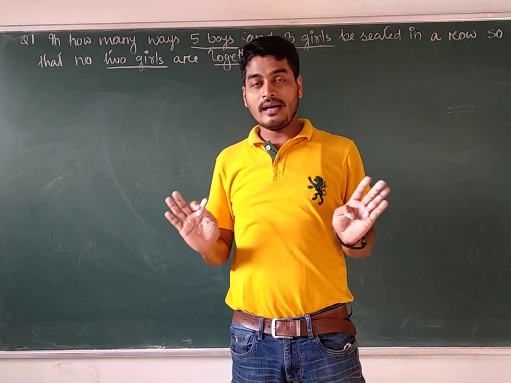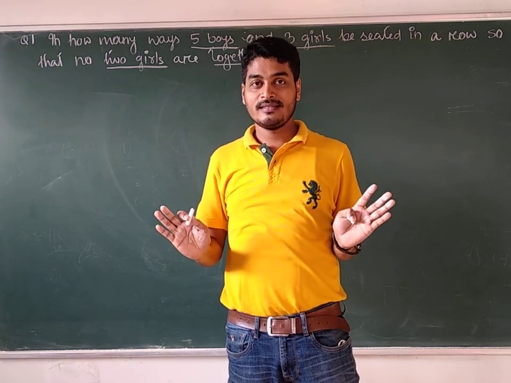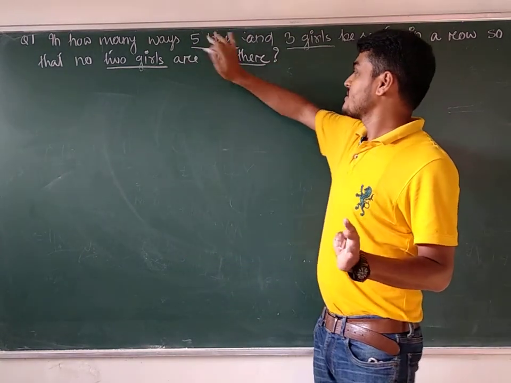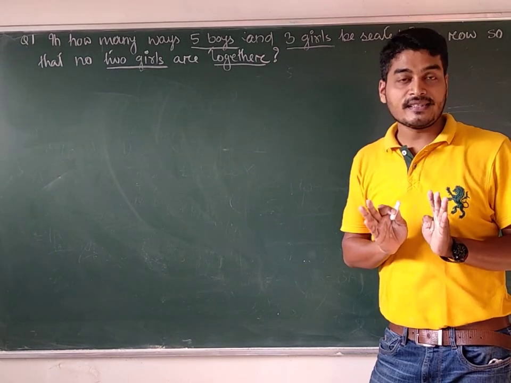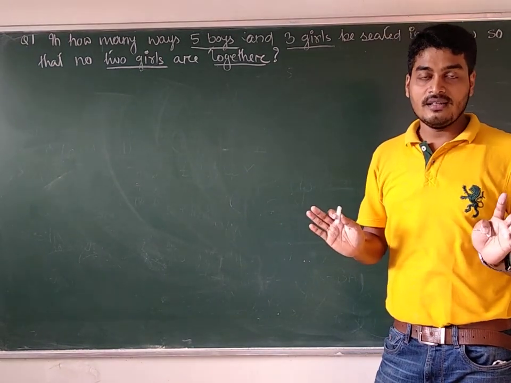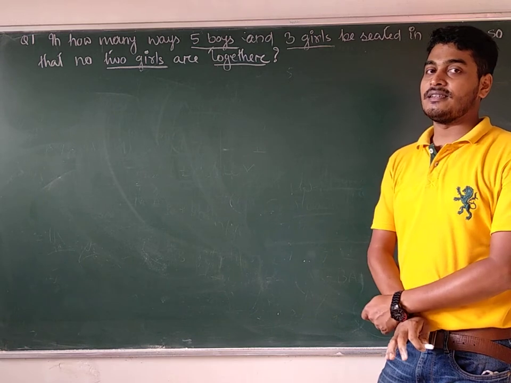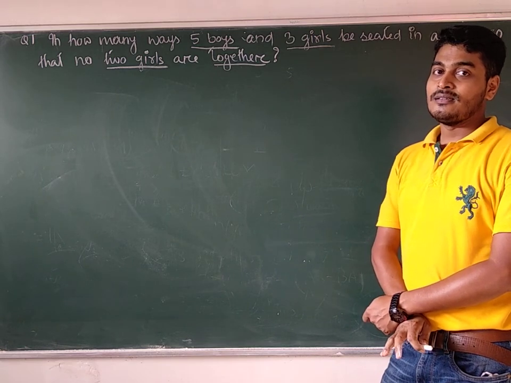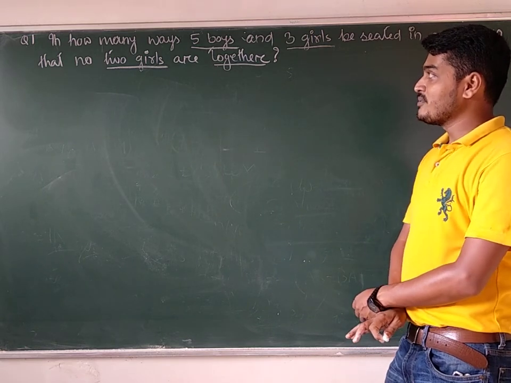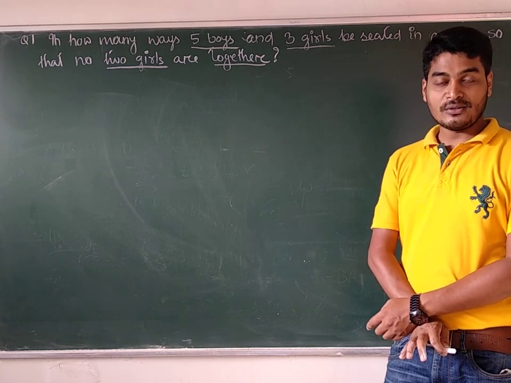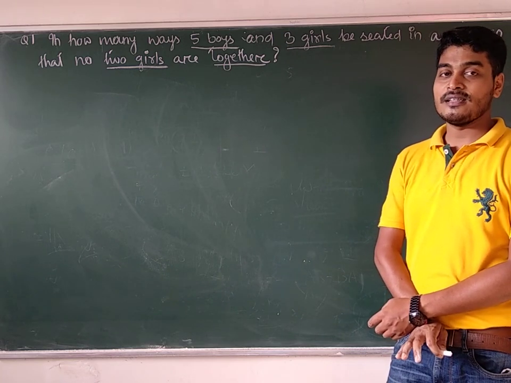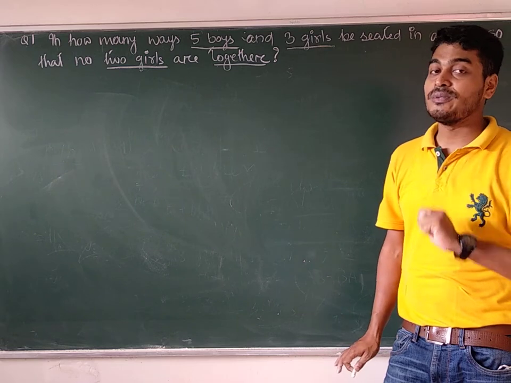Suppose all the students are there. All our friends, 5 and 3, total 8 friends are there. Out of 8 friends, 5 boys and 3 girls are there. But remember, whenever they have to sit, one condition is given to them: no 2 girls should be together.